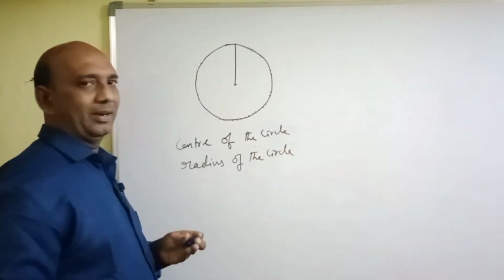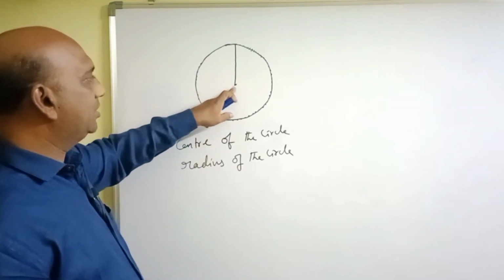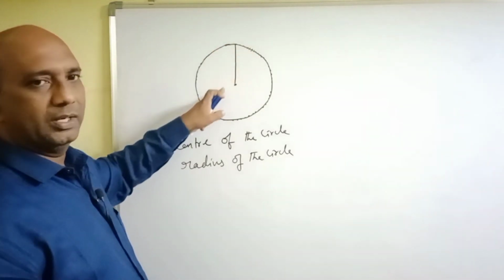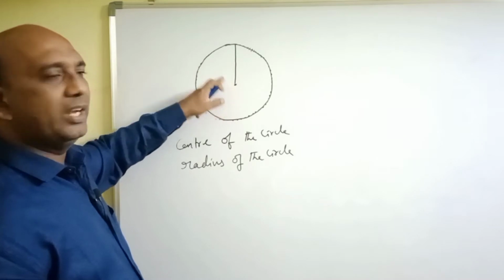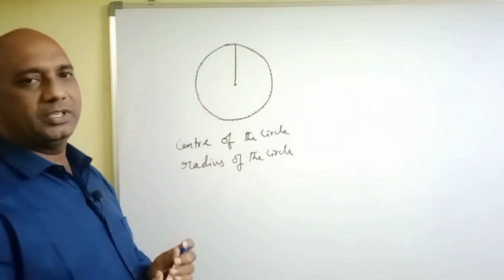That means the radius is the fixed distance from the fixed point to any point on the circle.